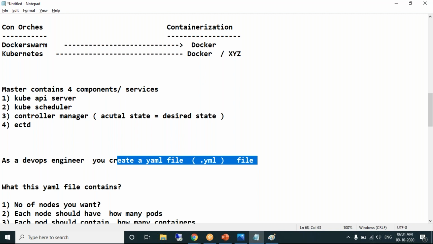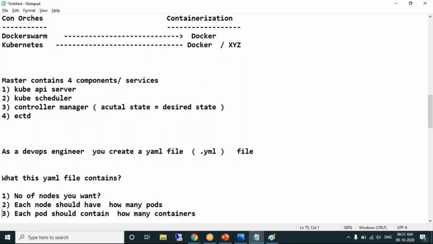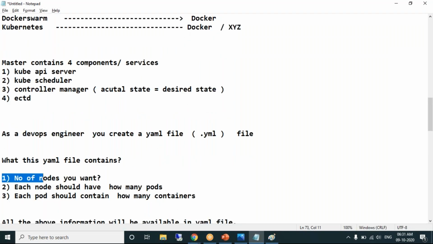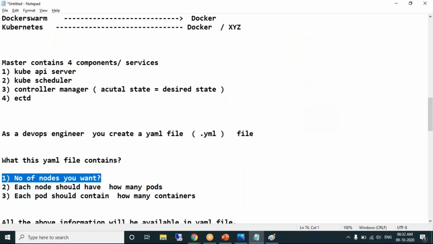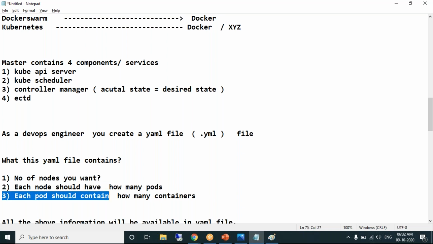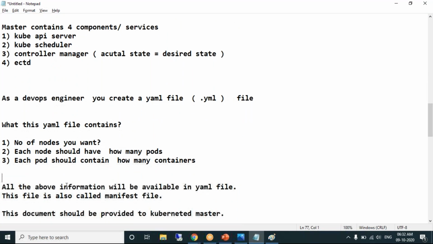So that's the quick discussion we had according to the image. Now look at the theory. What does the YAML file contain? Number of nodes you want. Don't worry about nodes for now. You should write a file which contains how many pods you want, and how many containers each pod should have. All this information we write in a YAML file. This YAML file is also called a manifest file.